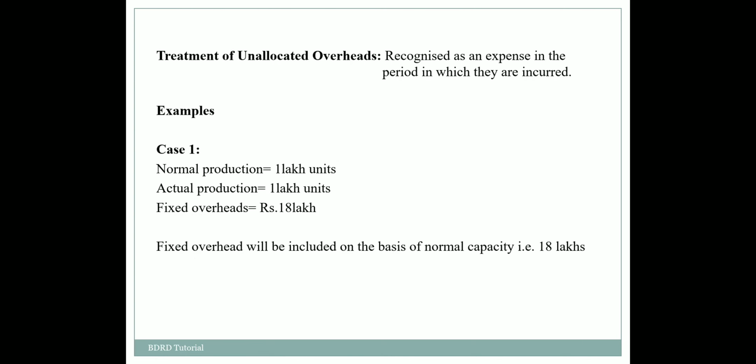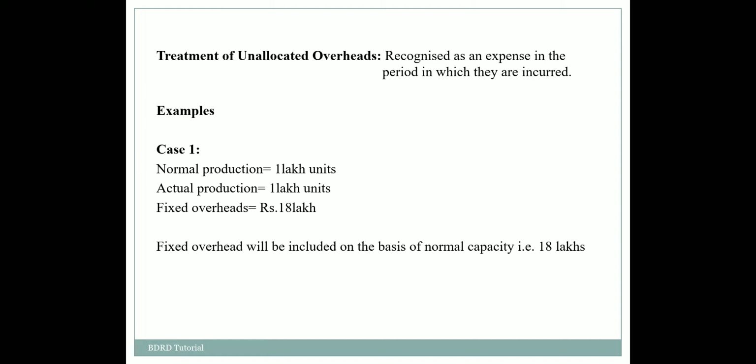Now this is the example where normal production is equal to actual production. We can see that normal production is 1 lakh and actual production is also 1 lakh. Then in that case the fixed overhead per unit will be 18 rupees, and the fixed overhead will be included on the basis of normal capacity.